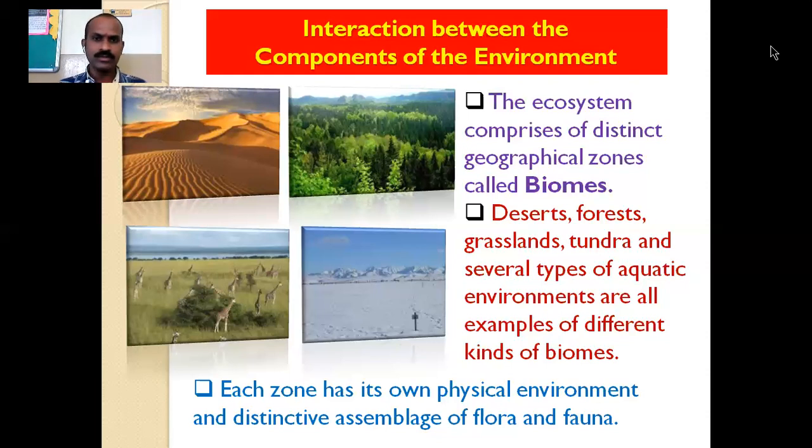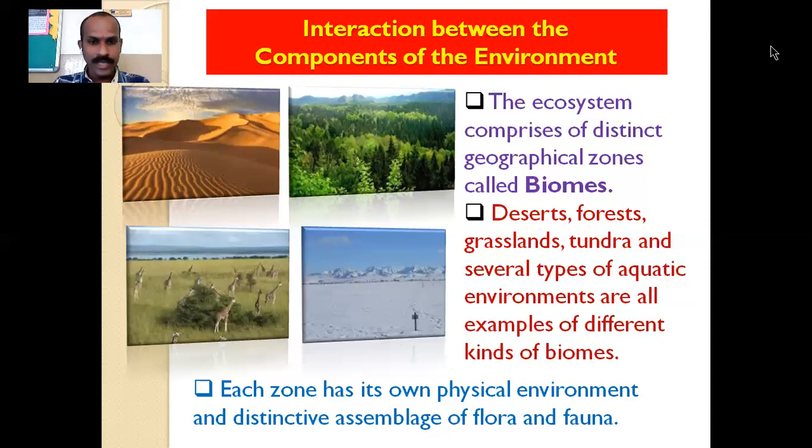Then you can turn towards the next biome, that is the forest, where you can see the particular animals. Okay, then grasslands, where there is more grass available, so the grass eater animals are found more in the grasslands. Then in tundras, where there is very cold climate, so polar bears you can find here.